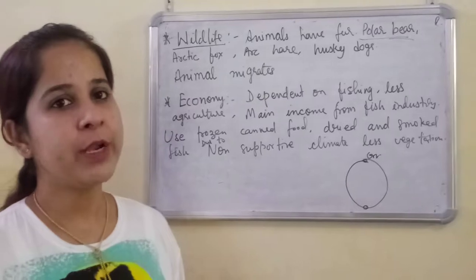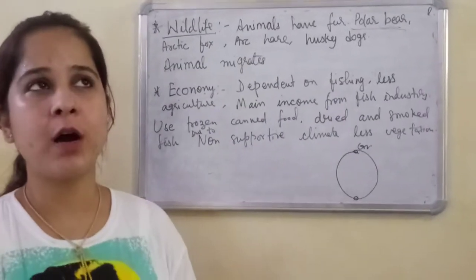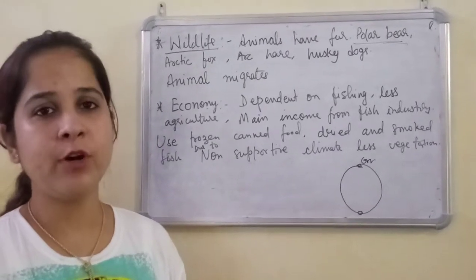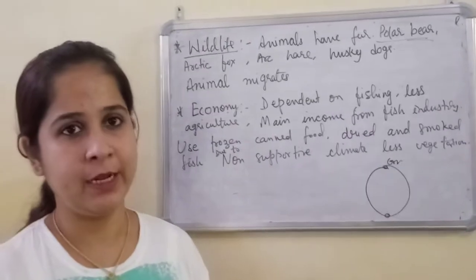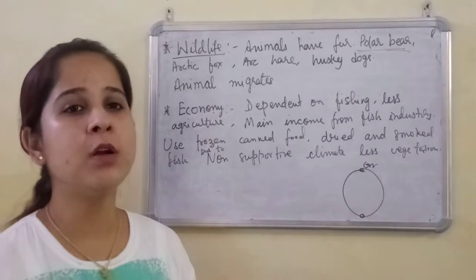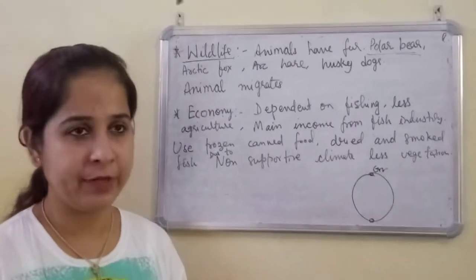So the next point is about economy. Economy means how people are living there. What are the sources of living for the people who are inhabitants of Greenland? They must be earning something by different means. So what are those sources? What are those means of living?